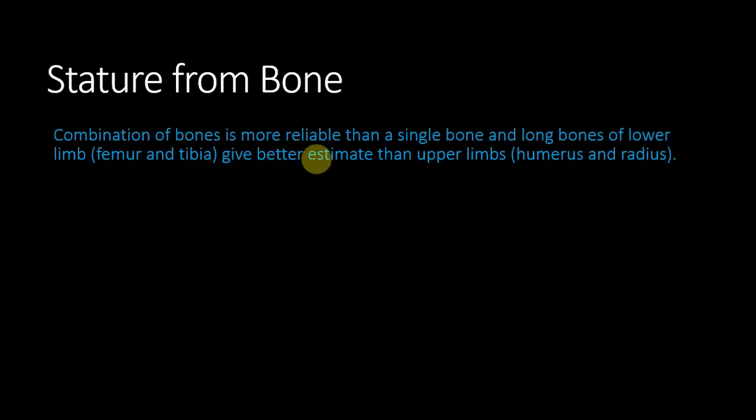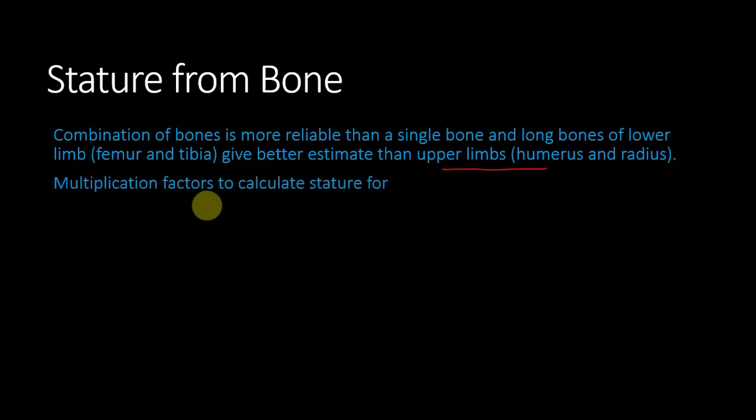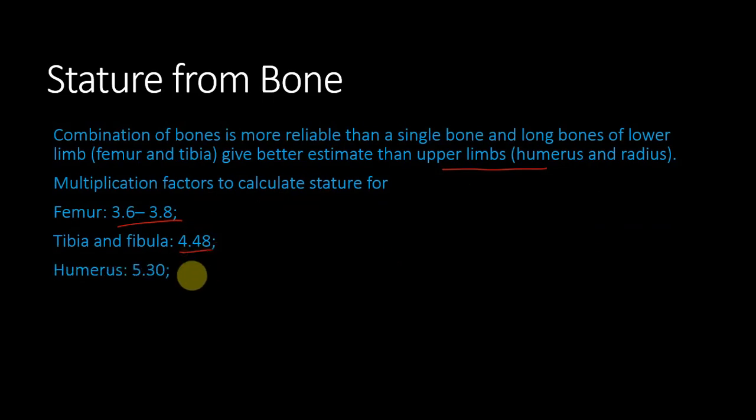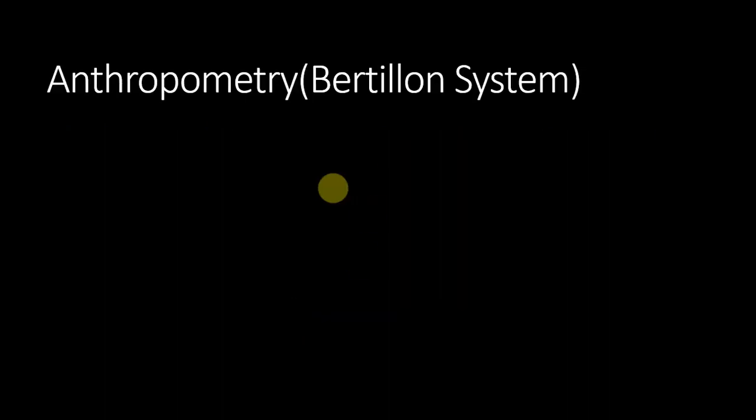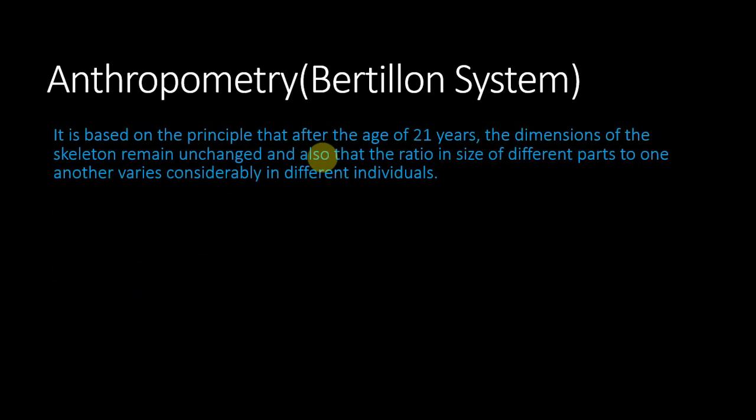A combination of bones is more reliable than a single bone, and long bones of the lower limbs, that is femur and tibia, give a better estimate than those of the upper limbs, that is humerus and radius. Multiplication factors to calculate stature for different bones are: for femur 3.6 and 3.8, for tibia and fibula 4.48, for humerus 5.30, for radius 6.76 to 6.9, and for ulna 6 to 6.3.